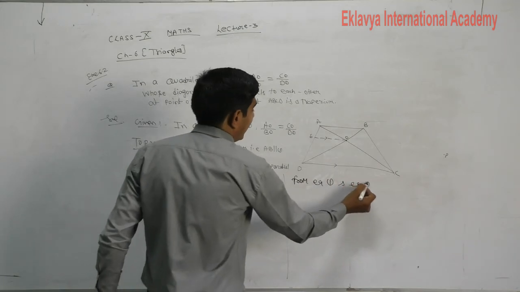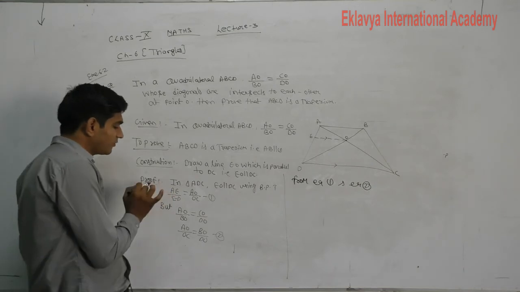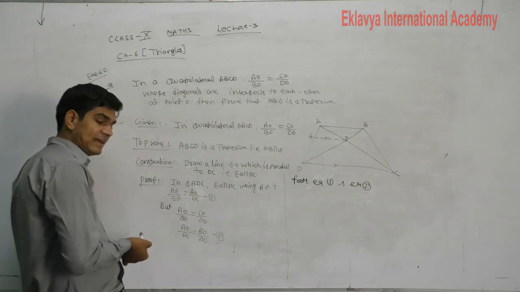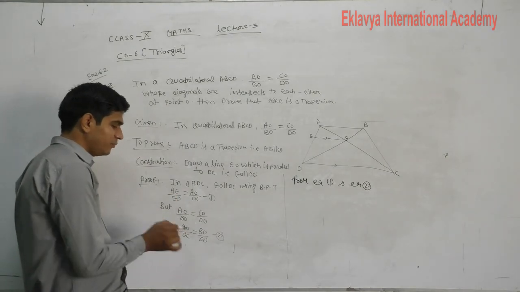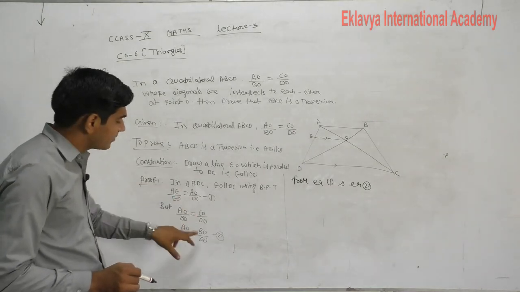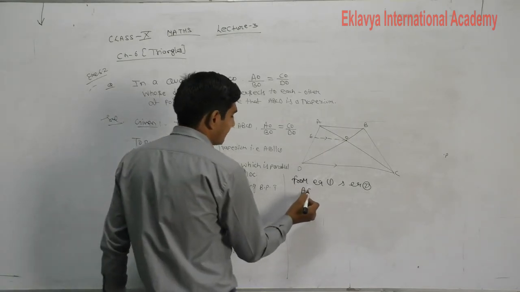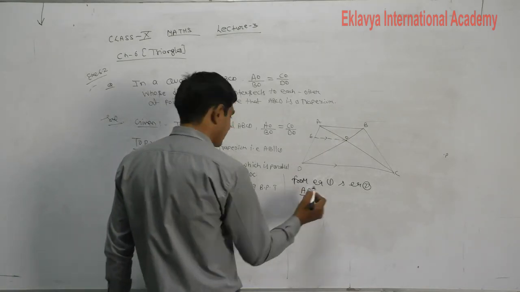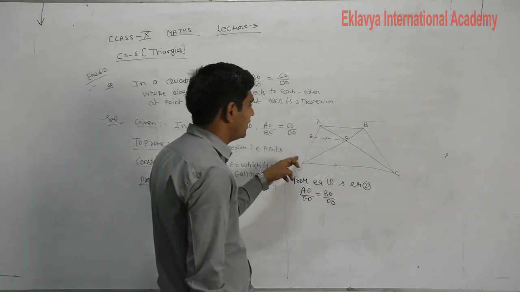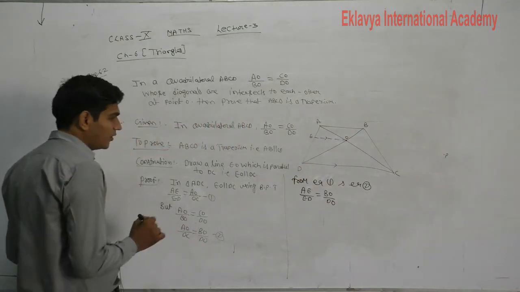Now, from equation first and equation second, what are we observing here? In equation first, AE upon ED equals AO upon OC. In equation second, AO upon OC is equal to BO upon DO. Here also AO upon OC, here also AO upon OC. So their remaining sides are equal. So AE upon ED is equal to BO upon DO.